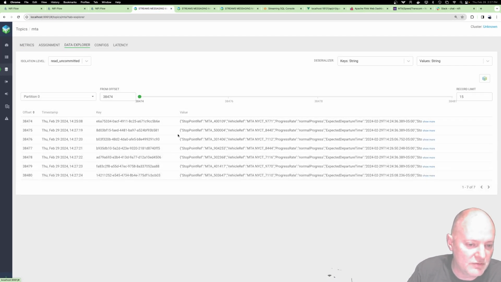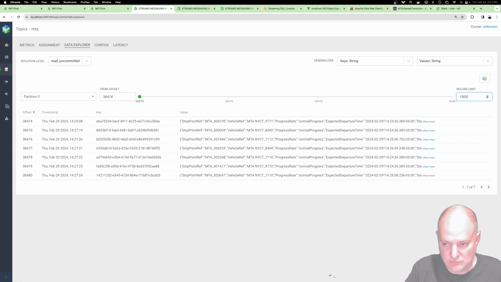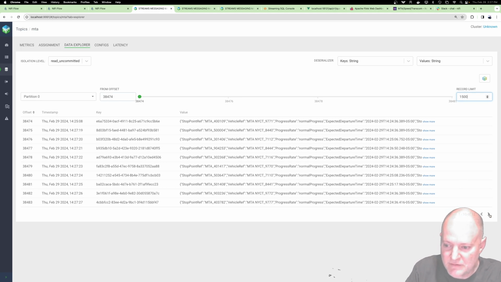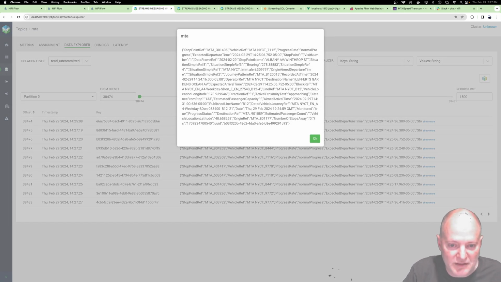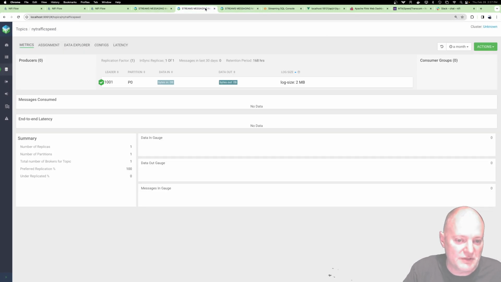And we'll make sure they're going into... oh, there's a lot in here. Make sure we get all of them. Yeah. So data's coming in for MTA bus data. We could see here, okay, things you'd expect for bus data.